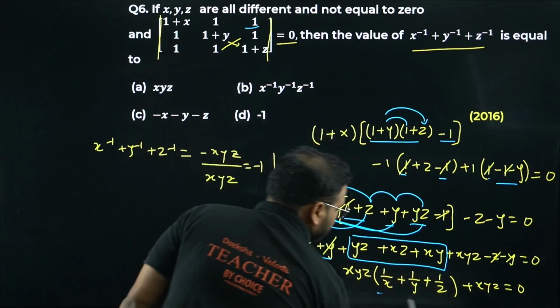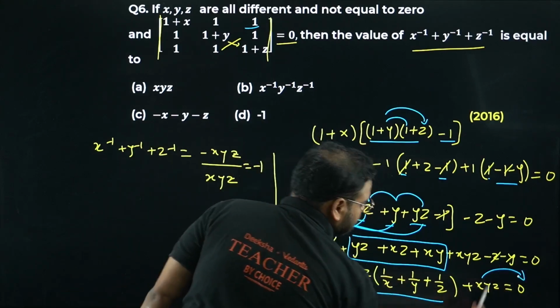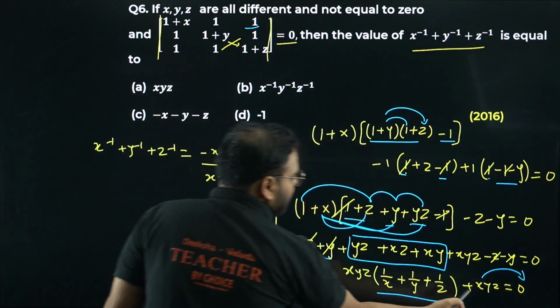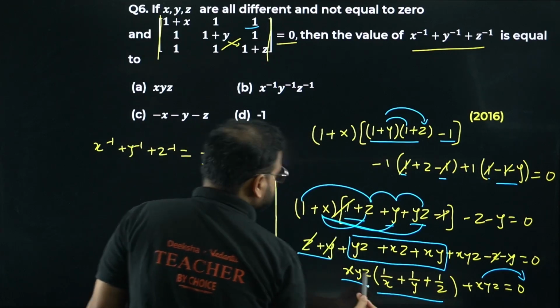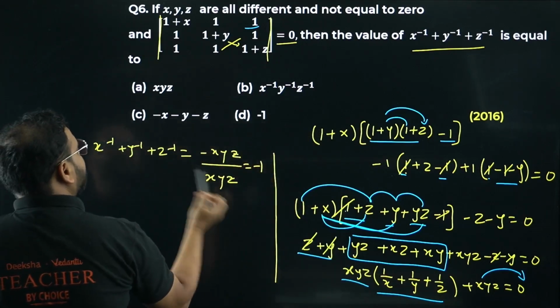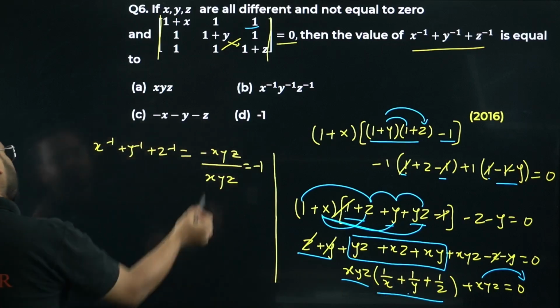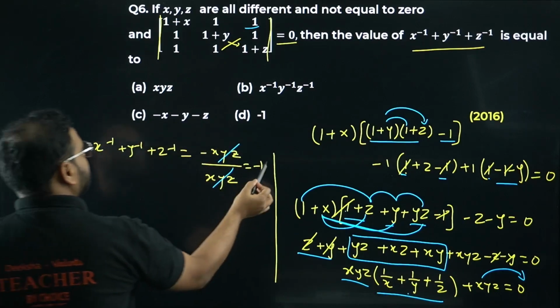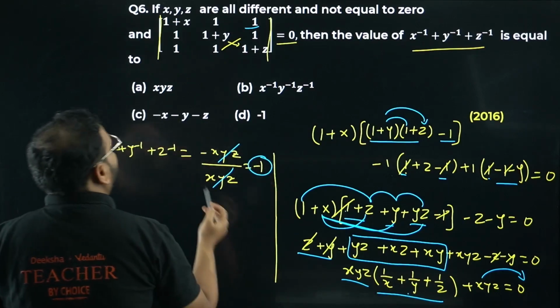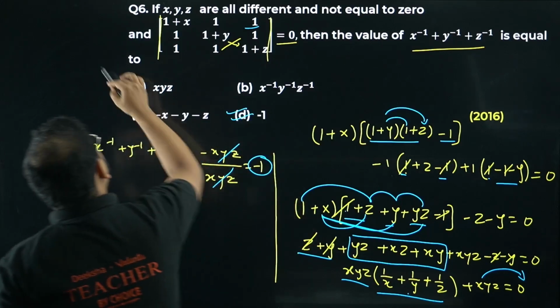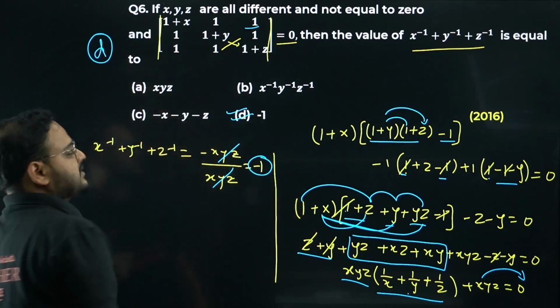Keeping this on this side only, we move this over here. Again, it will become minus xyz, and you divide this by xyz. What do you get? Minus xyz by xyz. And it will become x inverse, y inverse, z inverse. This cancels out. I have minus 1 over here left. Answer will be option D. Please check.